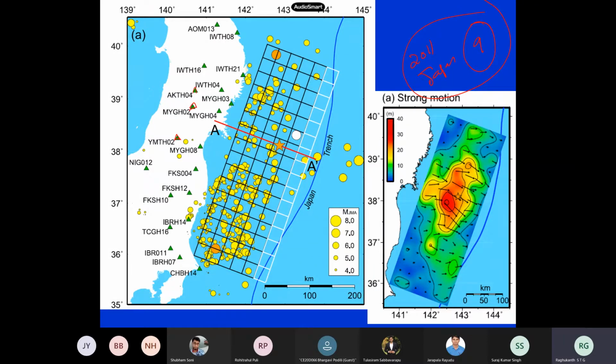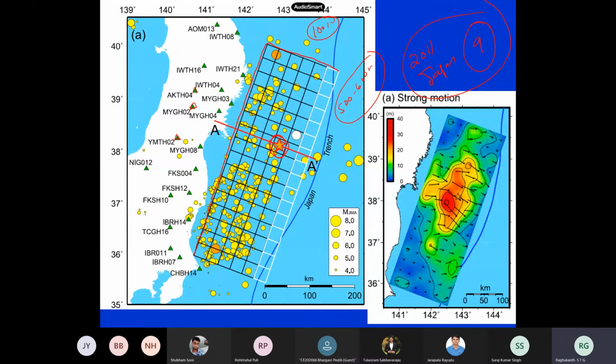Now the length of the fault plane, so this much portion of the fault has actually ruptured. If you see the scales, some 500 or maybe 600 kilometers, so this much region has been ruptured, and the width also maybe some 100 or 120 kilometers. So this much portion of the fault has ruptured. Now the epicenter is here, you can see. This star is the epicenter.